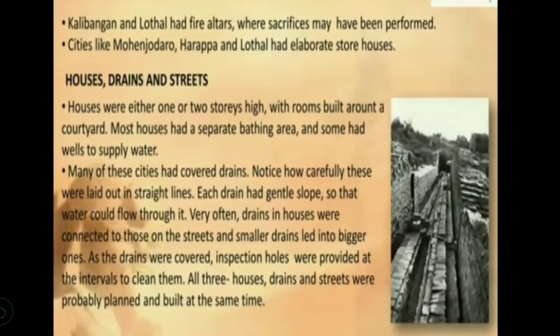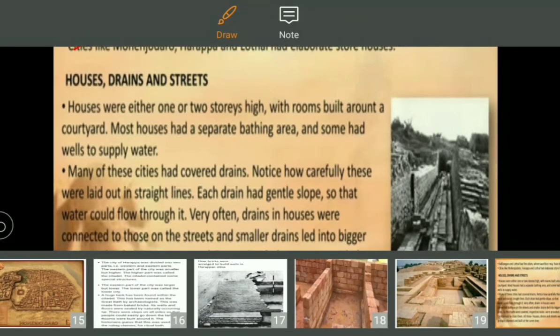Next, Kalibangan and Lothal had fire altars where sacrifices may have been performed. During festival time and religious ritual time, they used the fire altars. Fire altars means yajna kund, and we can find fire altars in Kalibangan and Lothal.